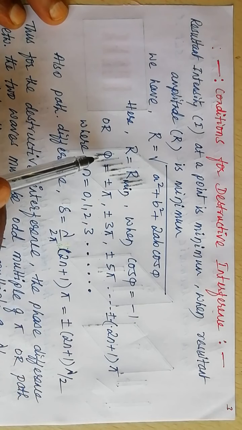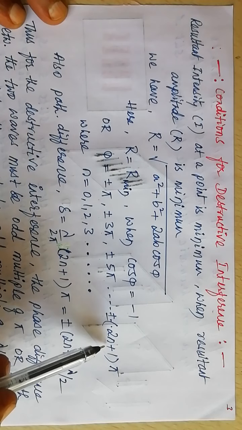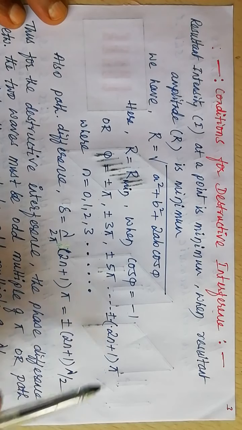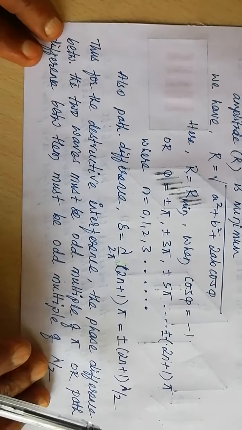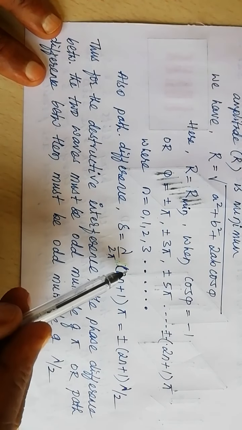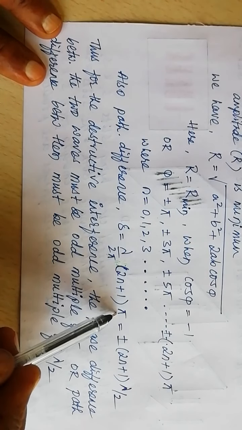For destructive interference, for a dark band or fringe to be formed, the phase difference must be an odd multiple of pi. Also, the path difference delta must be lambda by 2 pi times (2n plus 1) pi.